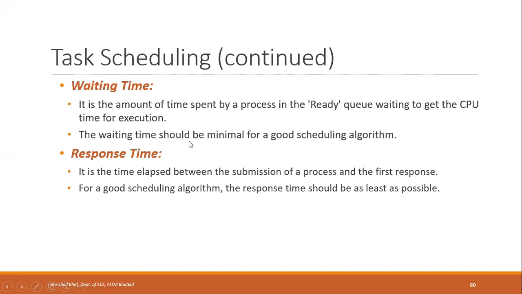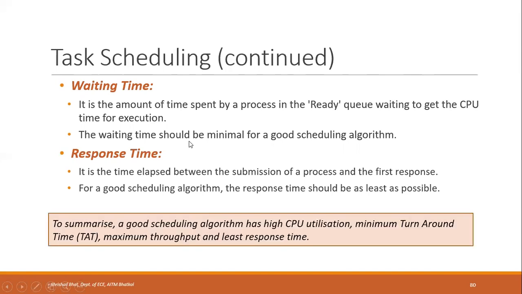So to summarize, a good scheduling algorithm should have high CPU utilization, minimum turnaround time, maximum throughput, and least response time. These are the criteria that you need to consider while selecting a particular scheduling algorithm.